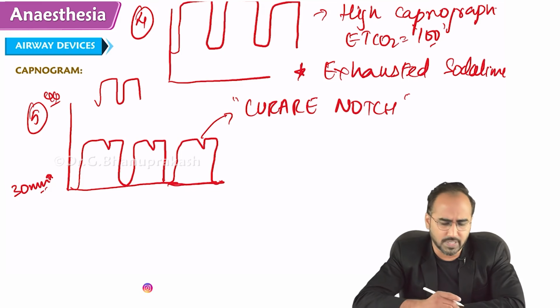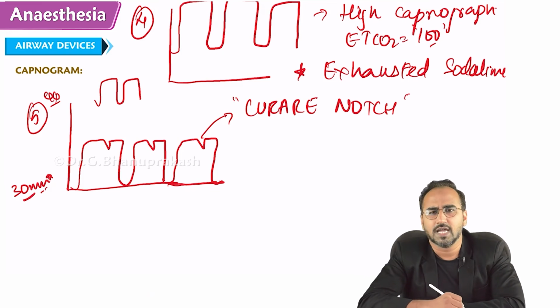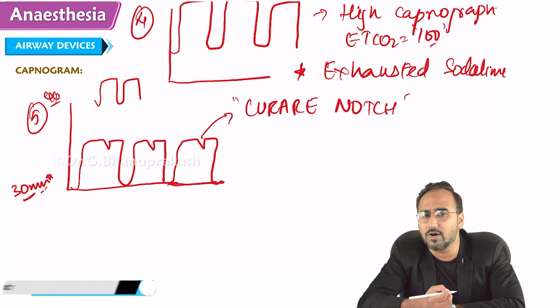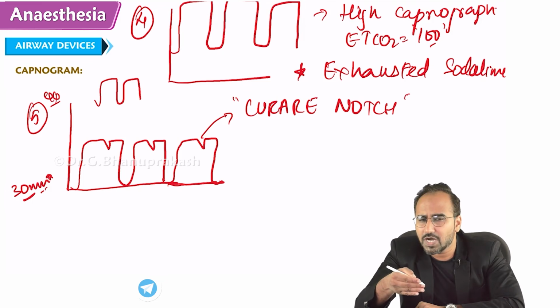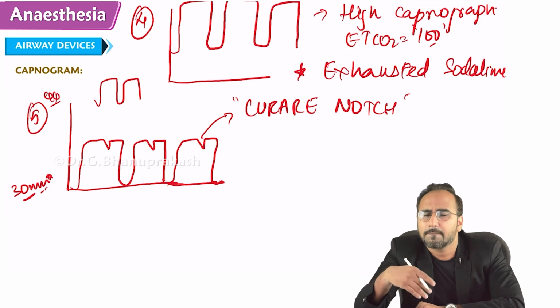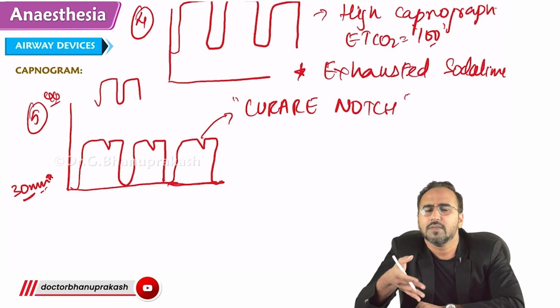After 30 minutes, the patient will be out of the effect of atracurium. How will you come to know? Atracurium causes muscle relaxation. If the atracurium effect is gone, muscles will contract. The patient will either move, or before moving, will start to breathe spontaneously.